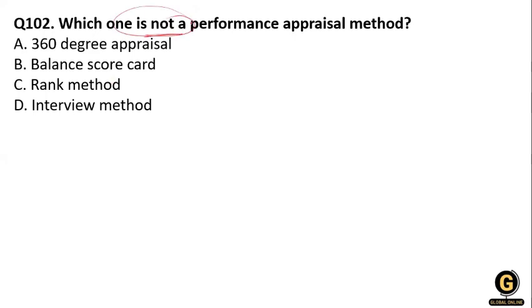So how do companies use the performance appraisal method? There are two concepts, that is traditional, and the other one, that is modern.